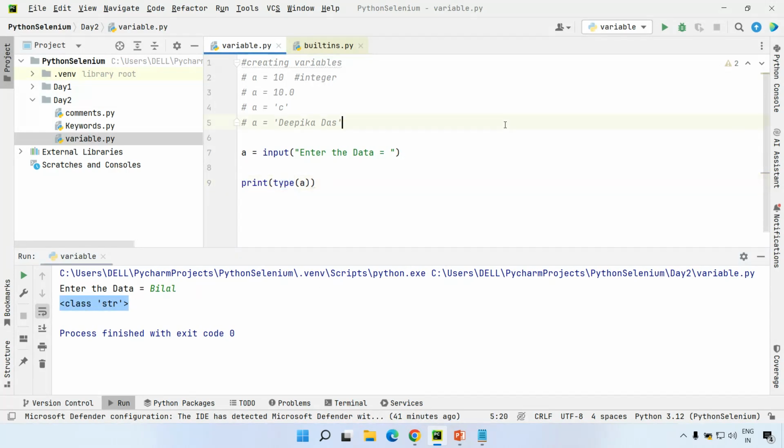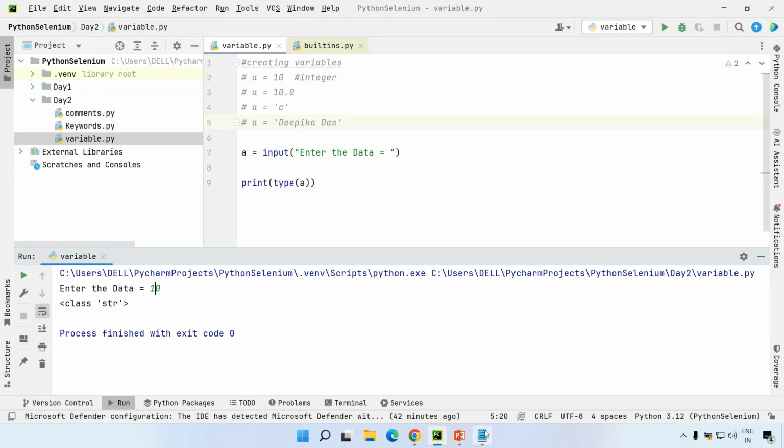And one more important point, guys. I'm executing this one more time. Try to observe this very carefully. I'm specifying 10. Previously, Bilal is nothing but a sequence of characters. A sequence of characters is called a string data type. Good. But right now, I'm specifying 10. Generally, 10 is an integer value. Try to understand and observe here. Still, it is showing me string data type. Why is it showing me string data type?